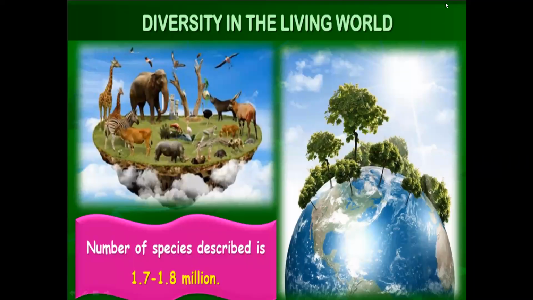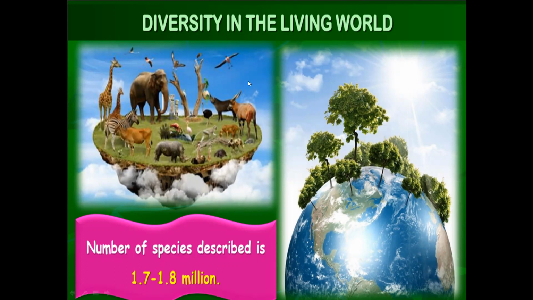The number of organisms described is 1.7 to 1.8 million. Described means we have found. There are many organisms yet to be discovered, many different organisms which the scientists have not yet found. So there will be many.